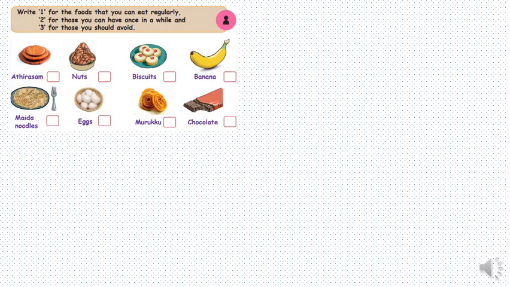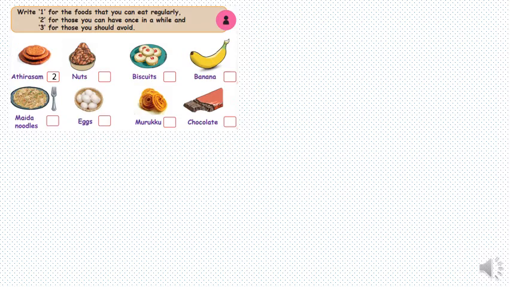Now we have placed the numbers. You can again think which you can use regularly, which you can eat once in a while, and which you should avoid. Now Atirasam, we have placed number 2 because actually it is made out of jaggery, not sugar.